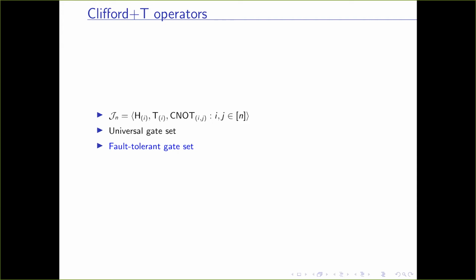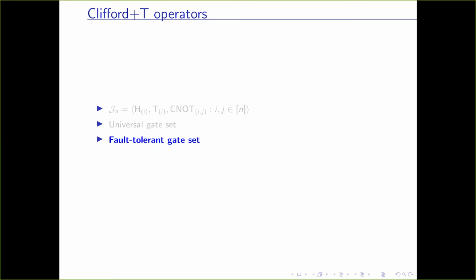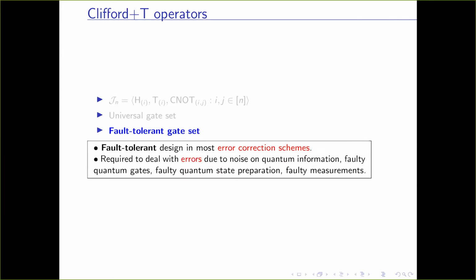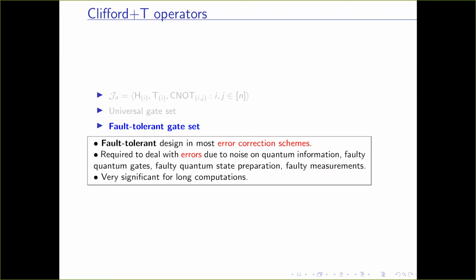Not only that, they are a fault-tolerant gate set, which means they have a fault-tolerant design in most error correction schemes. This is required to deal with errors which occur due to noise on quantum information, faulty quantum gates, state preparation, faulty measurements, etc. And this is very significant for long computations, else the error accumulates to such an extent that the output becomes unreliable.